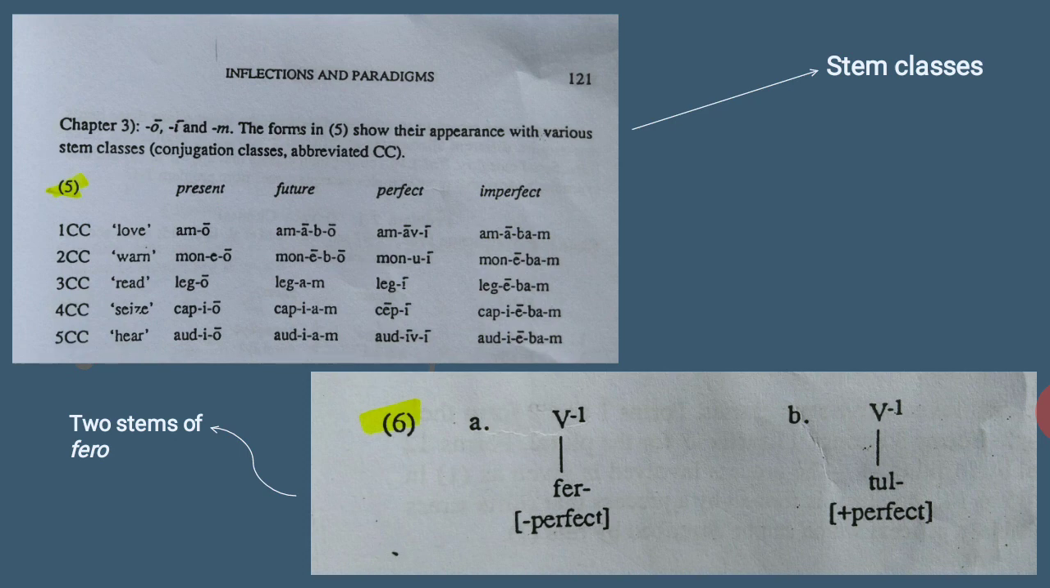For example, am, and to be am. Next is the stem of the verb. Verb 1, perfect negative and perfect positive.